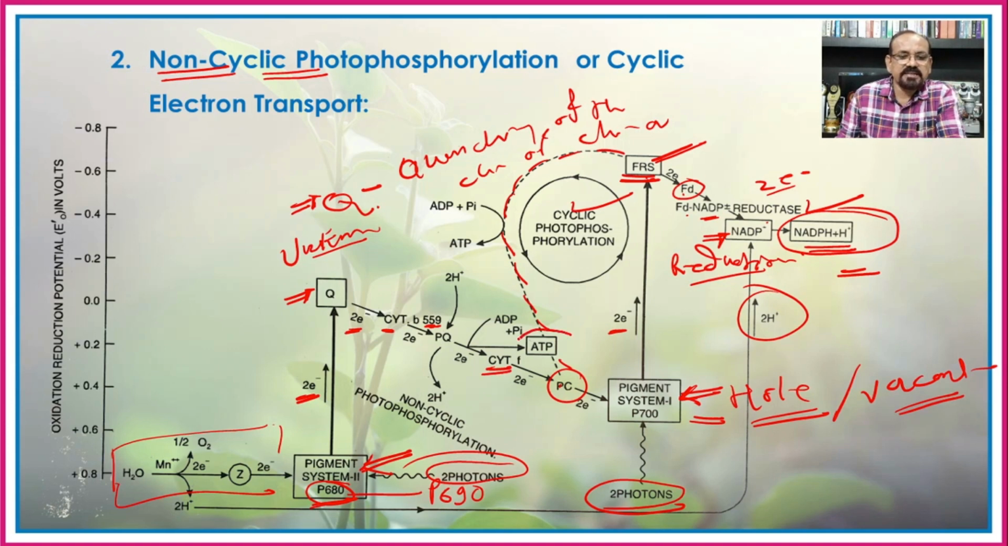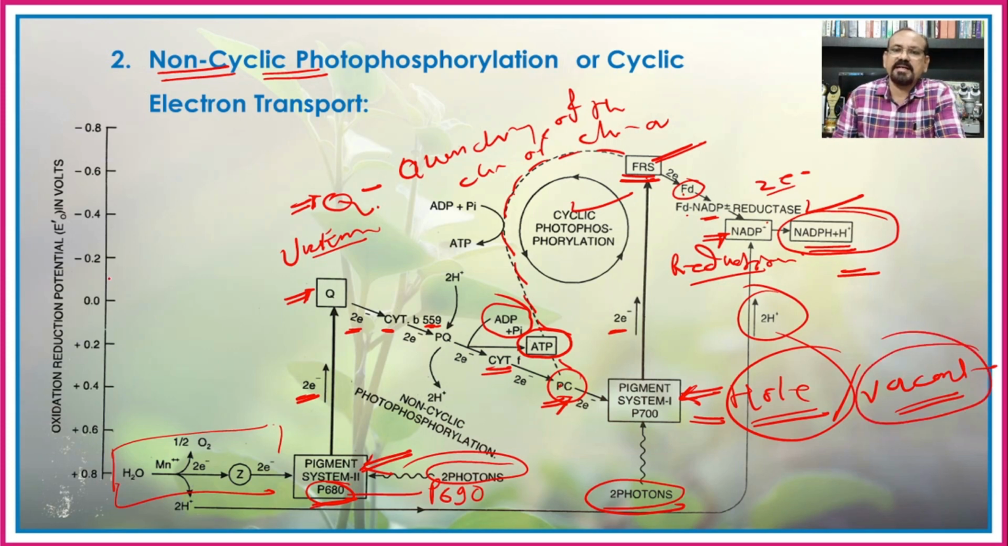And again there is a formation of ATP molecules from ADP and inorganic phosphate. Means the energy released from this electron is used for the formation of ATP molecule from ADP and inorganic phosphate. And finally it reaches the plastocyanin. And from the plastocyanin, again this hole which was created earlier by emission of the electron from the pigment system 1, or the vacant space of the electron which is created after emission of the electron by the pigment system 1, again it is fulfilled.